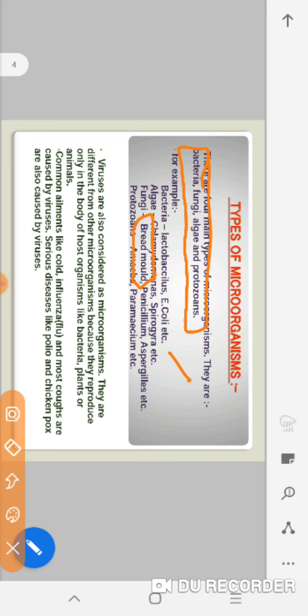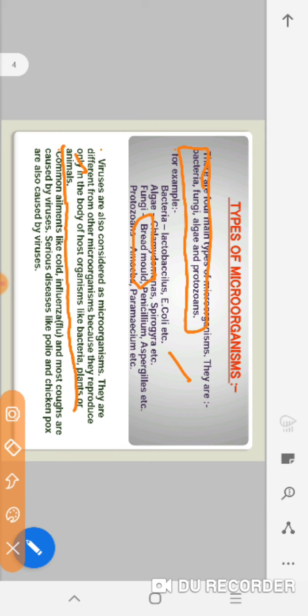Viruses are also considered as microorganisms, but they are different from others. Why are they different? Because they need the body of a host organism like bacteria, plants or animals to survive and grow. A virus cannot survive on its own. They need a host to survive. For example, if a virus doesn't get any host for some time, then it may die.